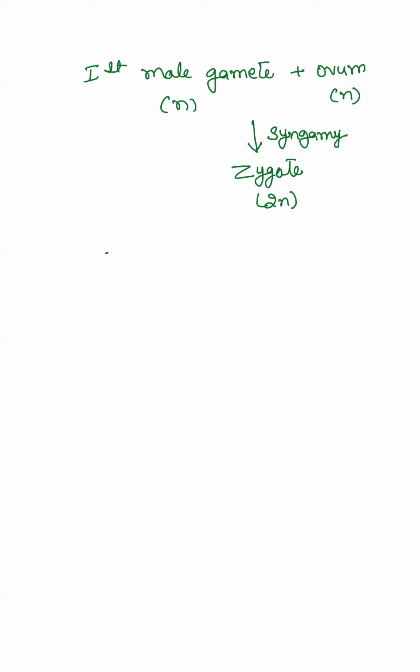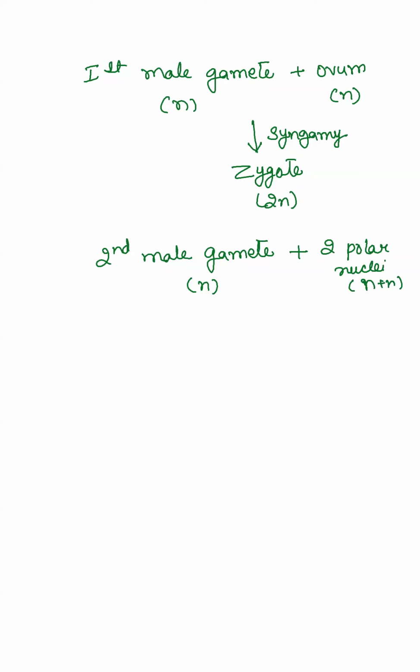What happened to the second male gamete? The second male gamete, which was also haploid, now fuses with, if you remember, there were two polar nuclei. It fuses with both of those polar nuclei, N plus N. So how many cells are fusing together? 3. So we call this triple fusion. Okay. So obviously the cell which will be produced will be triploid.